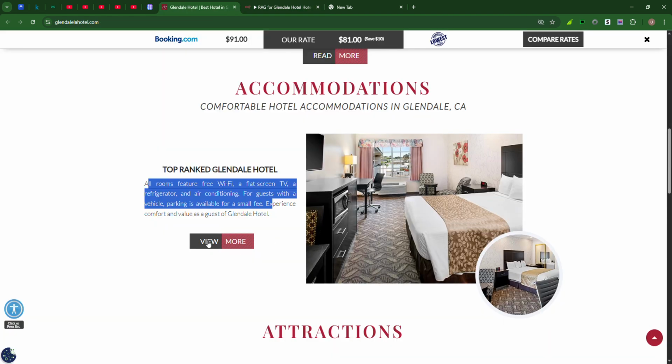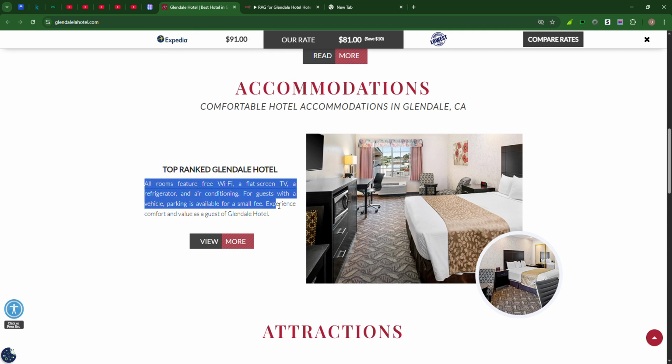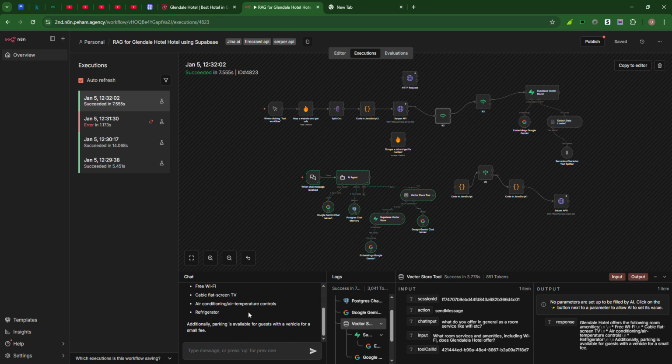And this is their website. It has mentioned all room features: free Wi-Fi, a flat screen TV, a refrigerator, and air conditioning. And here it fetched the data out of this Supabase and gave me the answer. So I've tested it before, and it is working fine. So this is for today's automation.